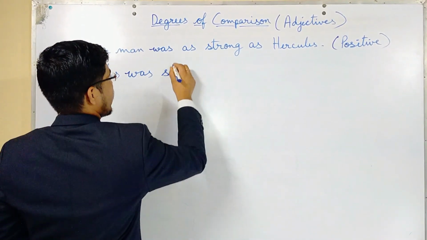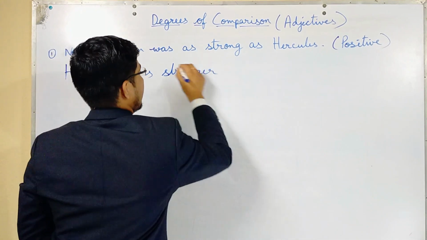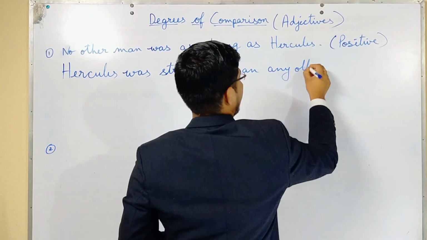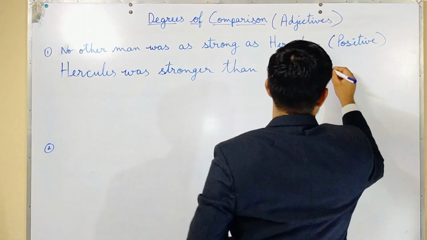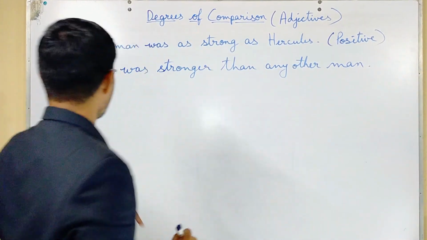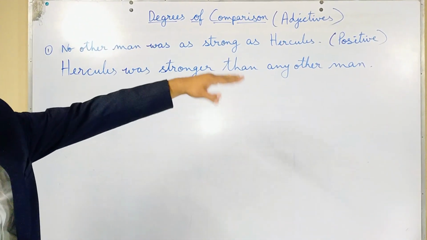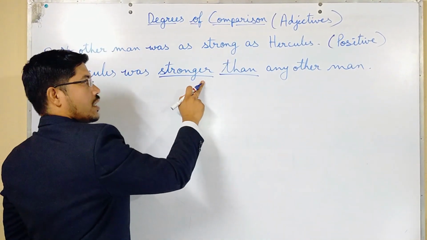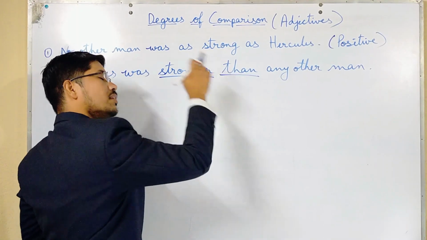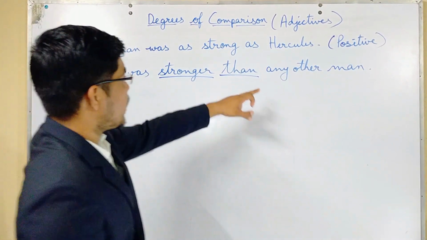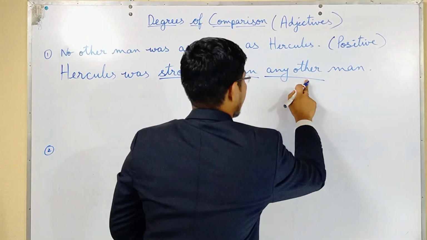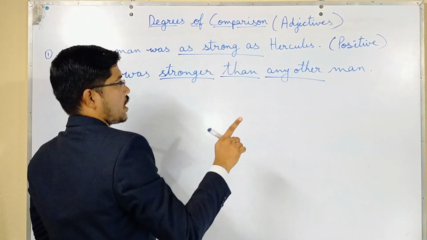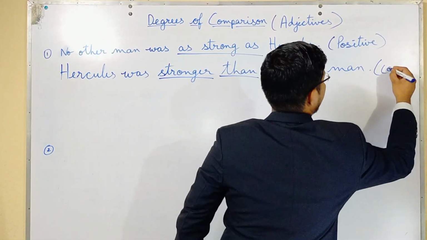So Hercules was stronger than any other man. Is it clear? Hercules was stronger than any other man. You have to remember stronger, and always remember whenever it is comparative degree, stronger and after that than will come. Yes. And here there is some slight change: it is any other. In comparative degree these things you have to remember. In positive, as strong as is important, and this is comparative degree.